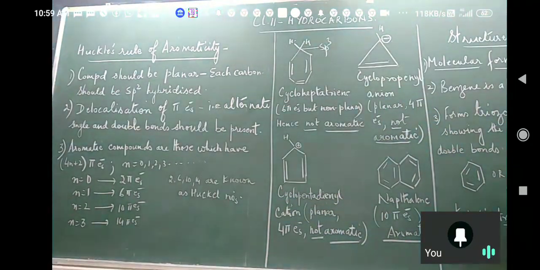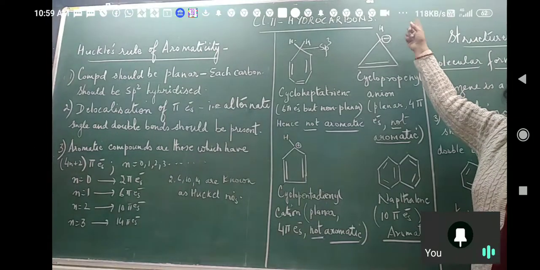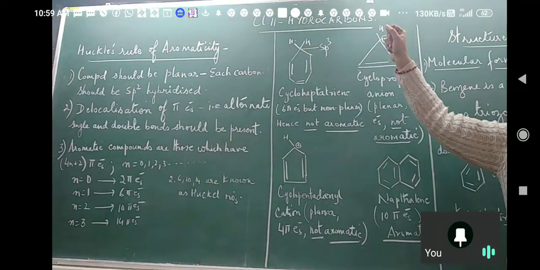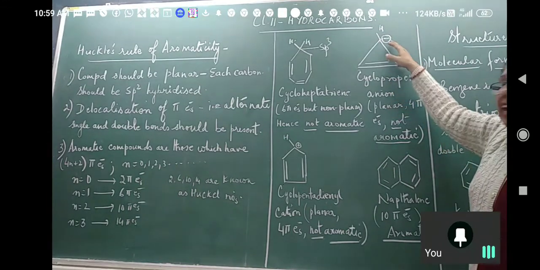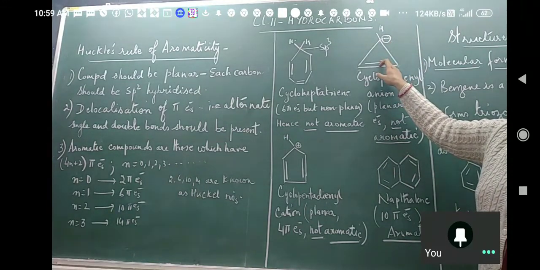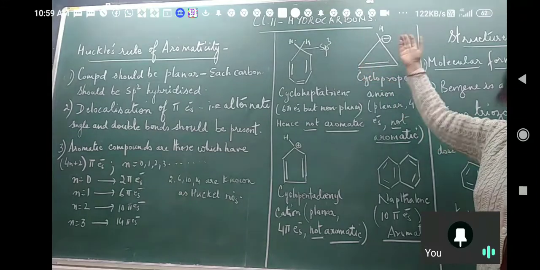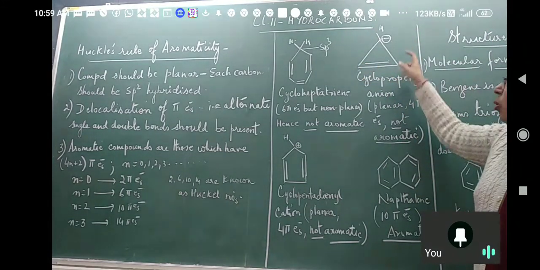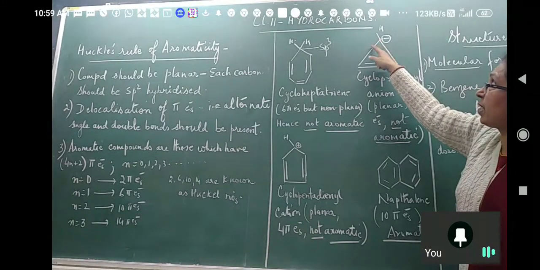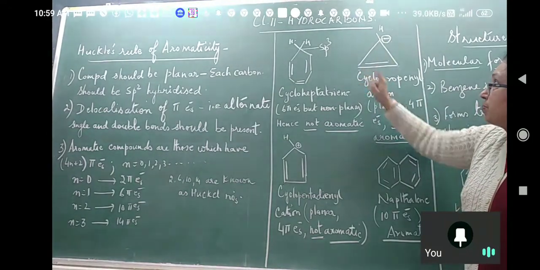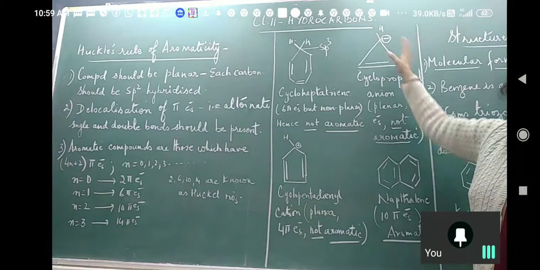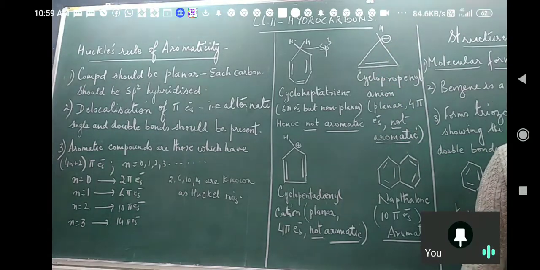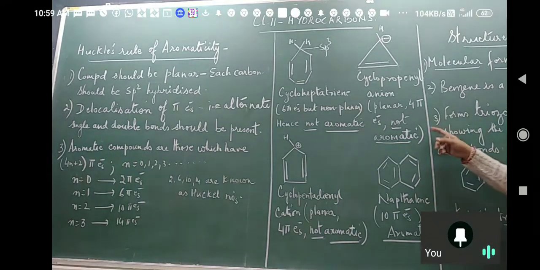The negative charge is counted as 2 electrons, because hydrogen has left its own electron here and one belongs to carbon, so it has 2 electrons, which can take part in resonance. If there is an empty p orbital, 2 electrons can be transferred. That is how resonance takes place. So this is sp2 hybridized because 3 bonds are being formed, planar structure. But here 4 pi electrons is not Huckel's number. Okay, so it is not aromatic.